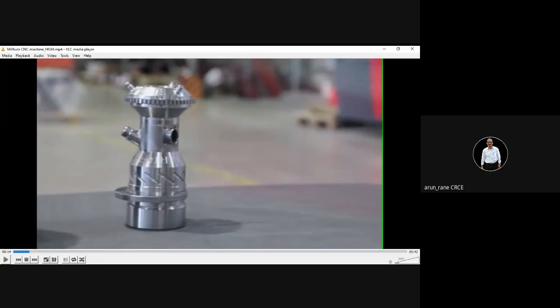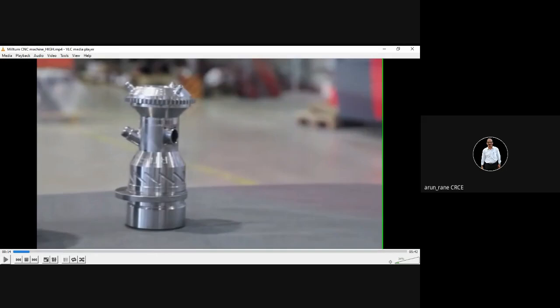There is no good dimensional stability, because with a CNC machine we get tolerances as close as 5 microns. You understand, that is 0.005 millimeter, 5 upon 1000 millimeter. This is what tolerances we can go. If you visit BARC, the Bhabha Atomic Research Center, or TIFR, the Tata Institute of Fundamental Research at Trombay, BARC at Anushakti Nagar, or ISRO or NASA, there are many components which need accuracy of 5 microns.